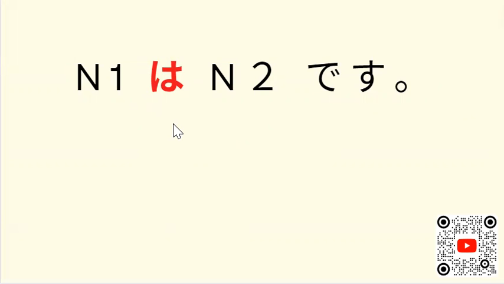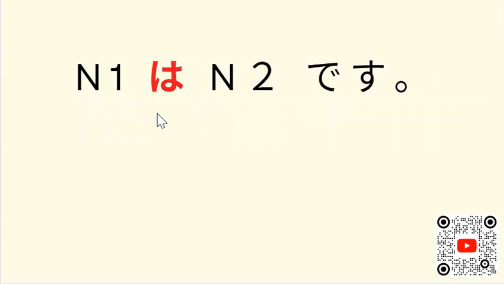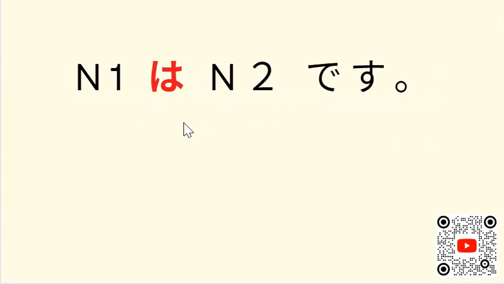So this one, minasan, please don't forget. Wa. Okay, so since this is a particle, that's why we will read this hiragana ha as wa. いいですか? Written in hiragana ha, but pronounced as wa.